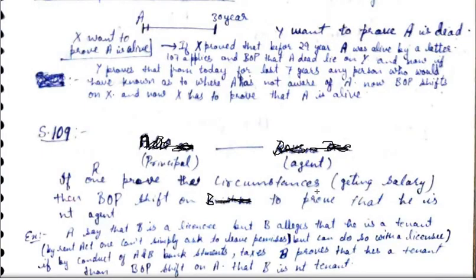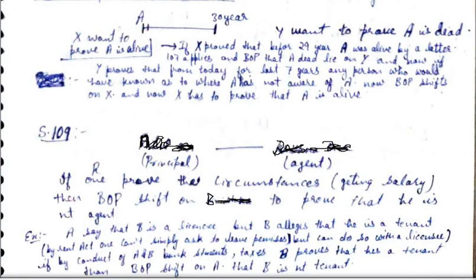Now let's take an example. Suppose A and B are the principal and agent. A is principal and B is the agent. The relationship between them is principal-agent relationship. B is working for A, so A is the principal and B is the agent. Now B is working in the office and salary is paid by A to B. And B takes all the commands of A, whatever he tells him. Whatever A tells B to do, he does that. So that is sufficient enough to prove the principal-agent relationship.